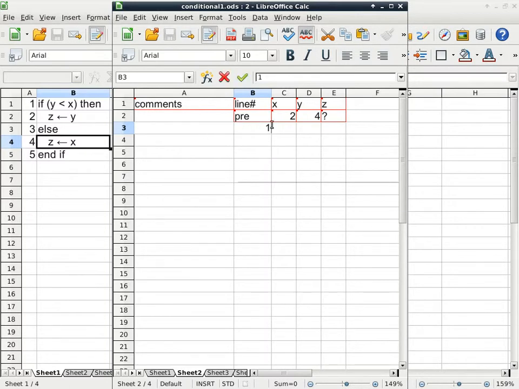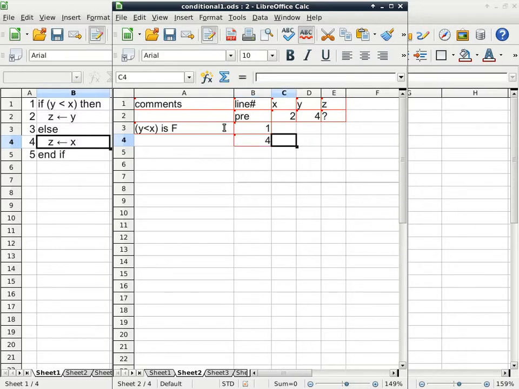So we start with line 1. Line 1 is not going to change x or y because it's only going to evaluate this Boolean expression here. Y is less than x. Is it true or is it false? It's false. Okay. So where do we go next? 2, 4. We go to line 4. Not line 2, because it is false. So we go to line 4.